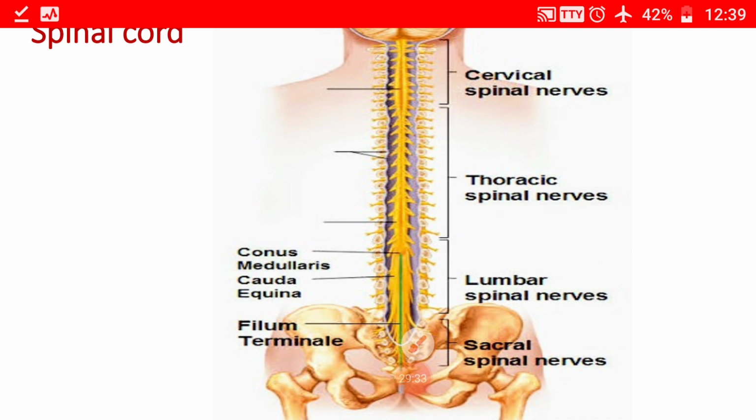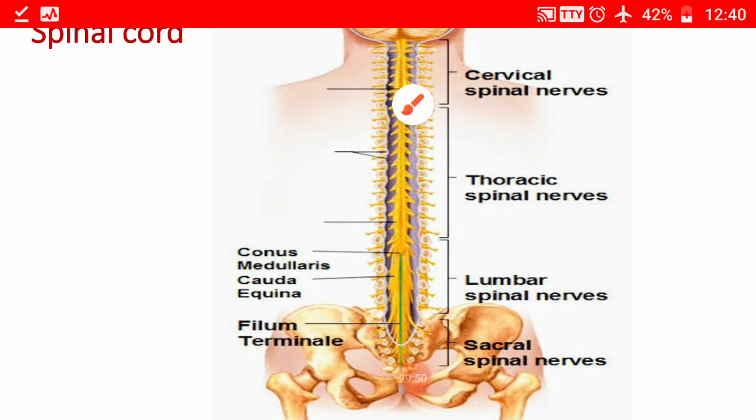Below the level of the conus medullaris, only the pia mater continues as a thin fibrous cord, and that is called the filum terminale. This filum terminale extends up to the coccyx vertebra.